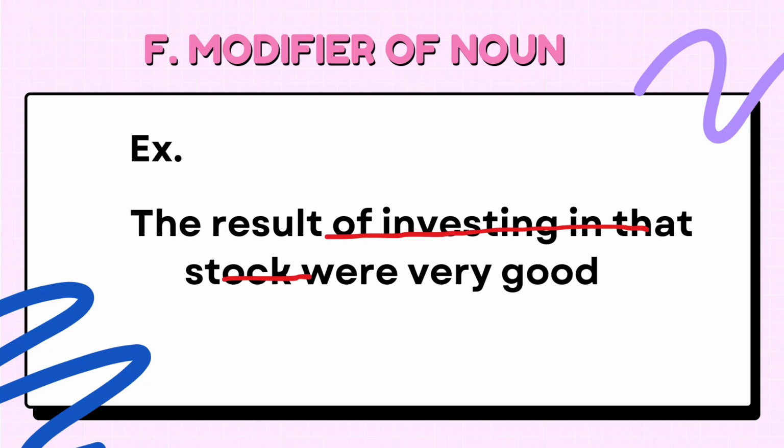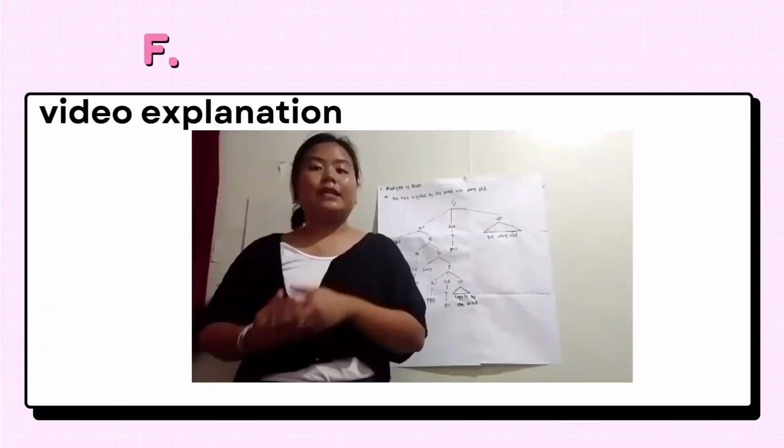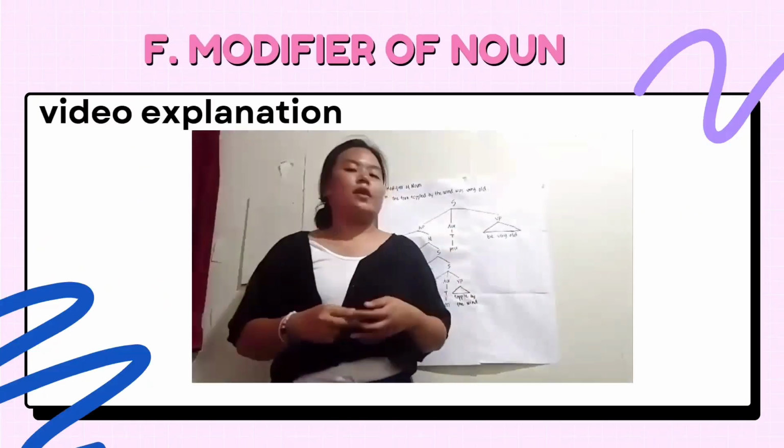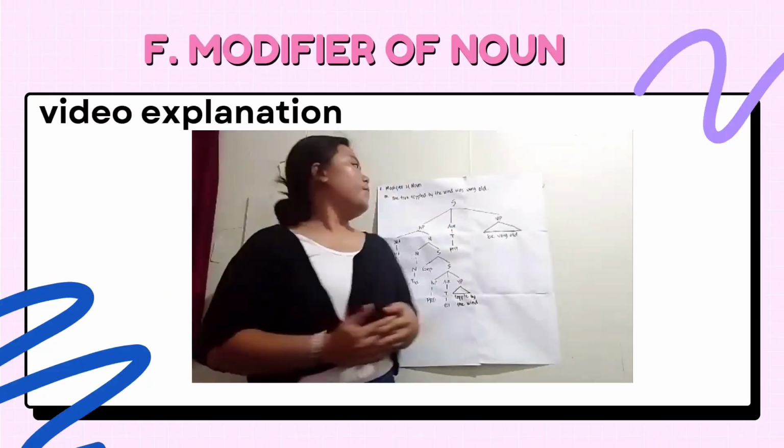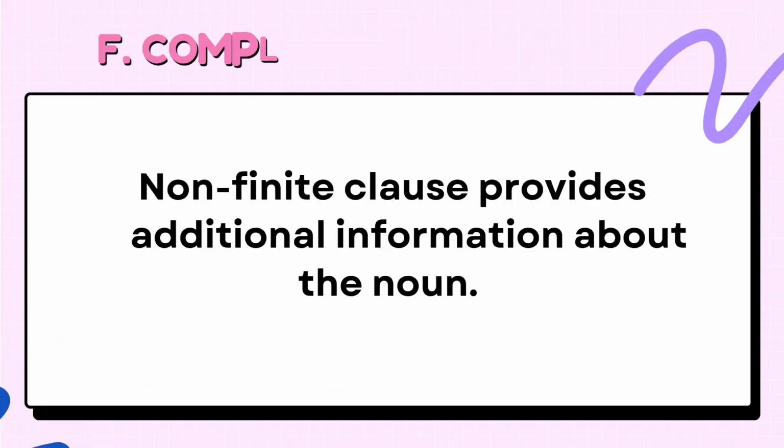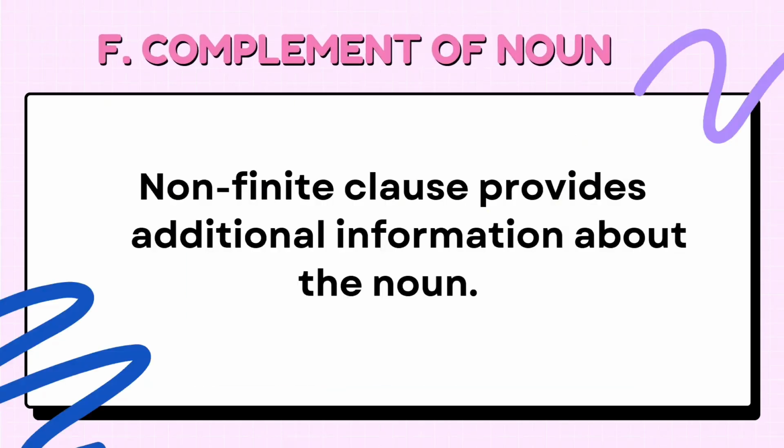Okay, next. Let's skip it again. Next. So now, for our last function, we have complement of noun.